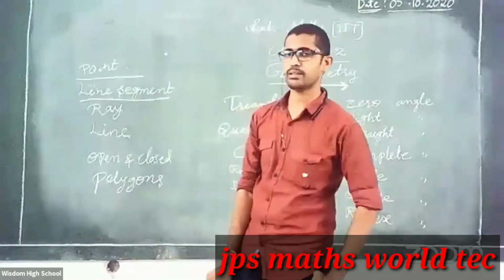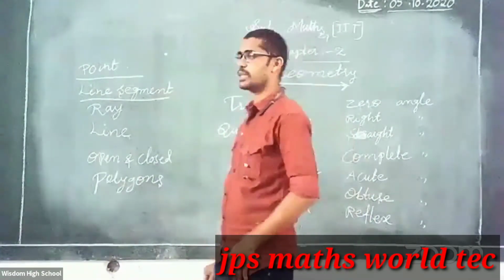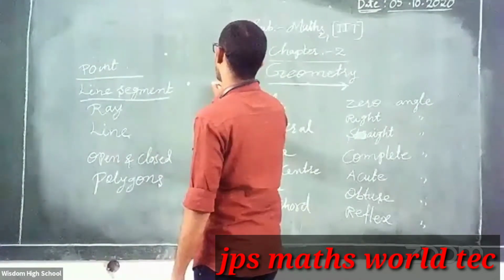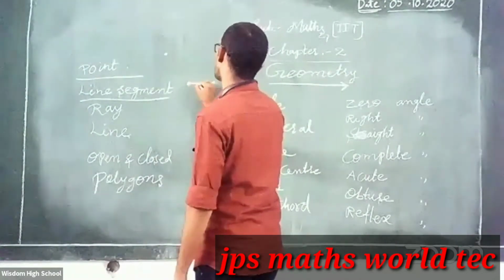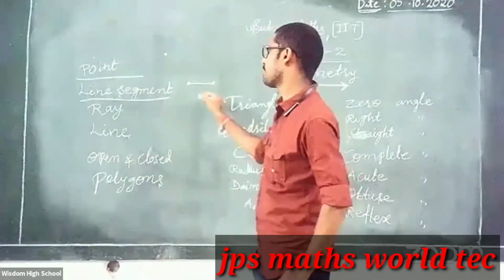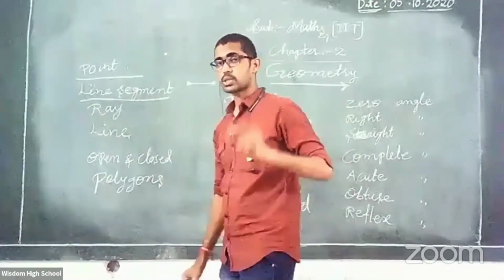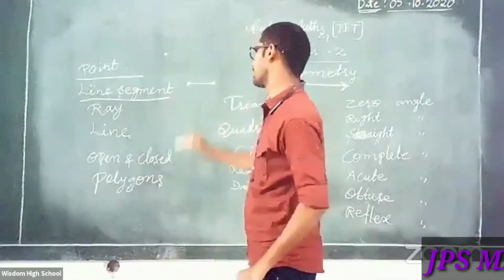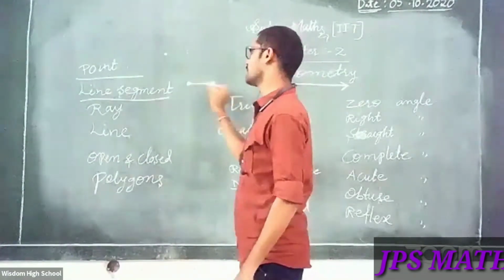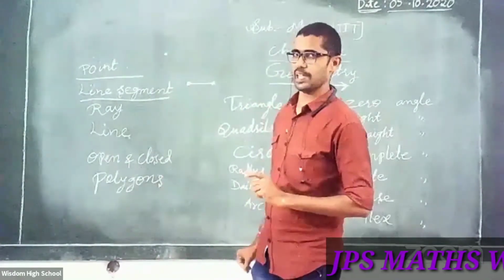After that, what is the line segment? Here also there is a point. Here, how many points are there? These 2 points. This is a line segment. A line segment has 2 endpoints, right? One is here, and again one is here. This is the symbol of a line segment. Is it clear?